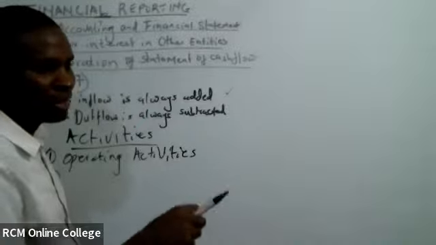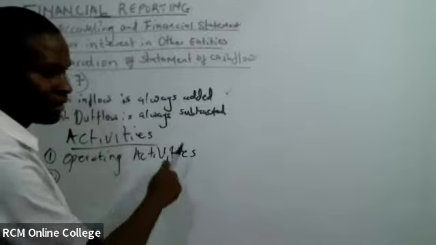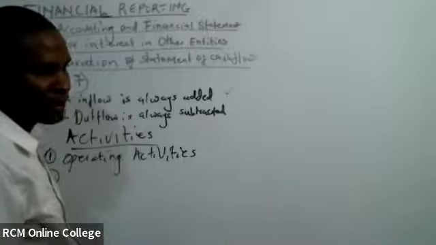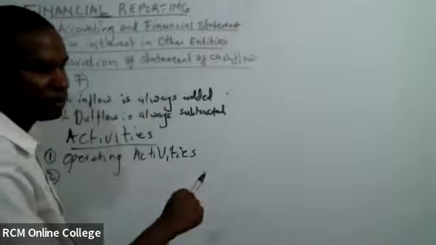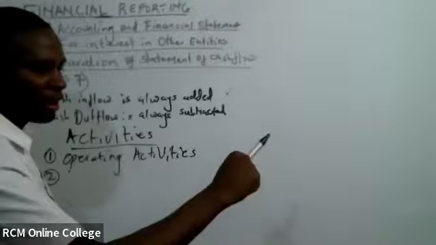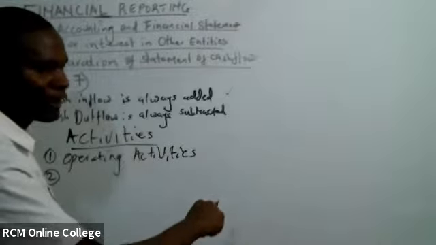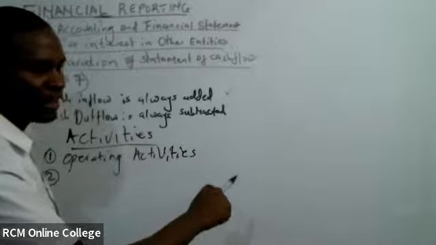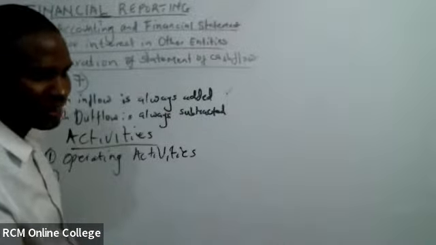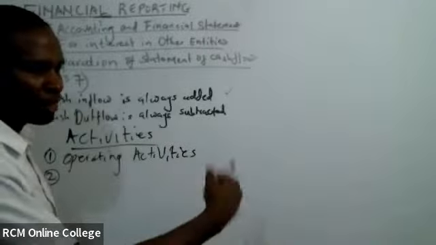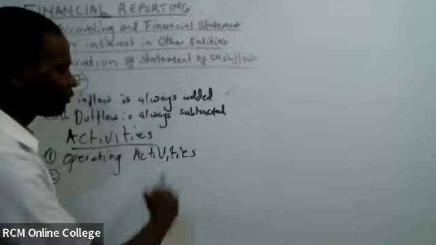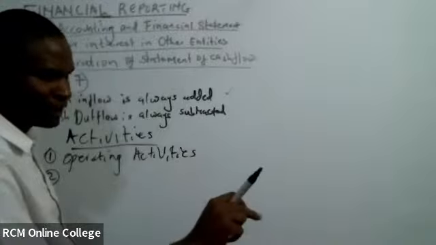You purchase stock, you sell, you ask for a debt, or you try to recover a debt. You call your suppliers, you tell them I need 1, 2, 3, and they bring for you. Day-to-day activities fall under operating activities.